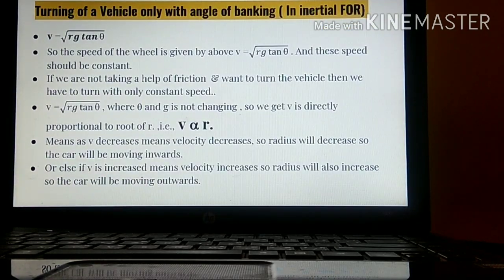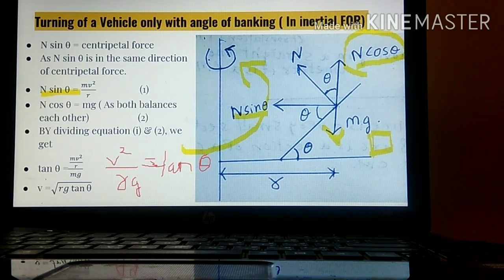Next one. Over here we have got the value: whenever the vehicle is moving and wants to turn with the help of banking, the speed should be in this range only, that is, v is equal to root rg tan theta. But in friction, we have got a certain range. Over here, the value should always be constant. Whenever we are turning a vehicle with the help of angle of banking, the speed should always be v equal to root rg tan theta. It should always be constant. Why it is constant, we will see in the next slide.